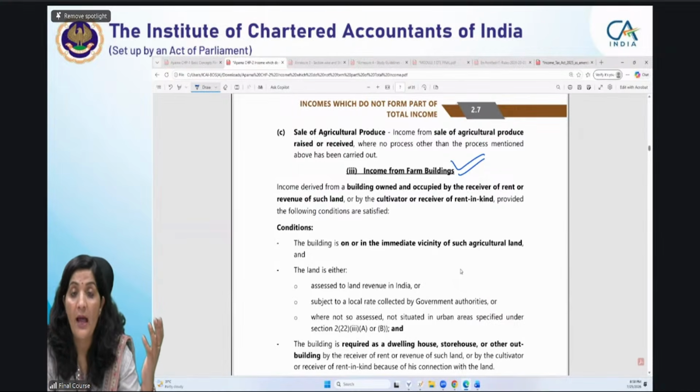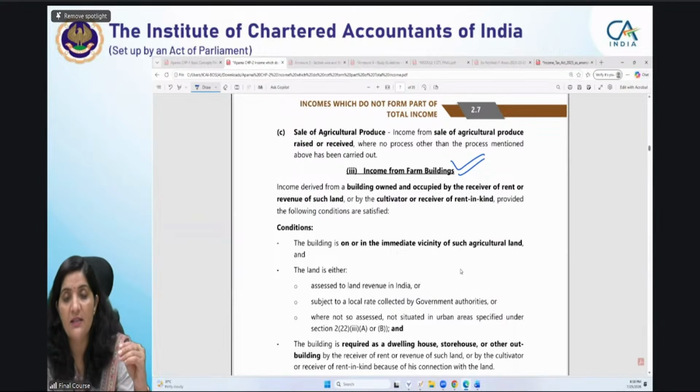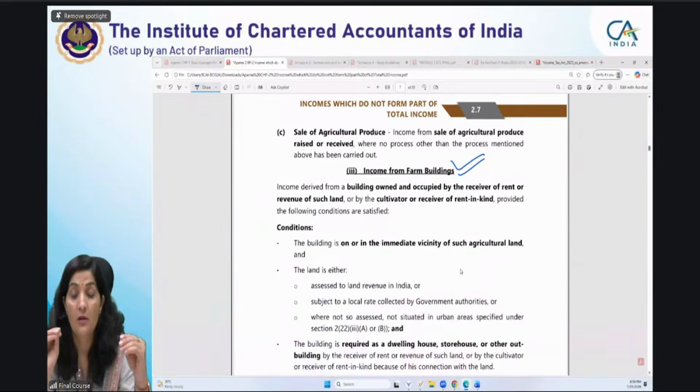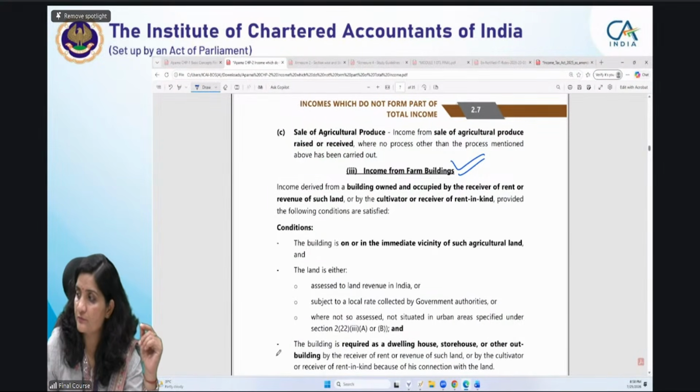This will matter for understanding the meaning of capital asset, because agricultural land is not a capital asset; it is excluded. But if it falls within the permissible limits, it will be classified as a capital asset, and it has great relevance for your chapter on capital gains. That we will be discussing.